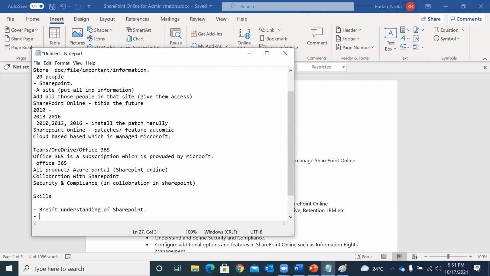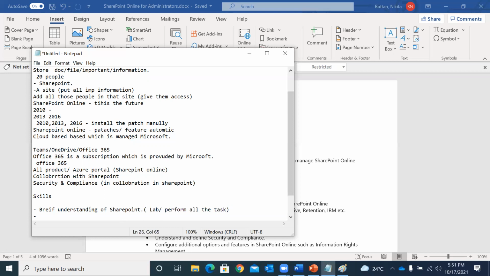When I'm talking about brief understanding, it is not only going to be verbal understanding. We are also going to do the lab process. Lab, as in we are going to perform all the tasks which come in SharePoint.